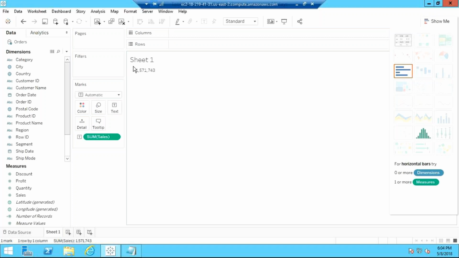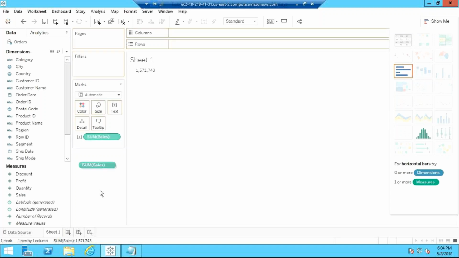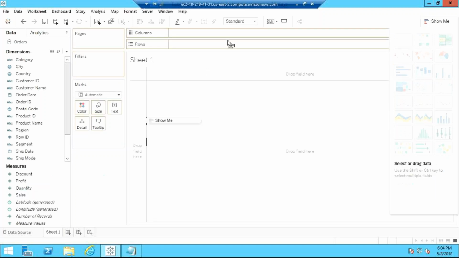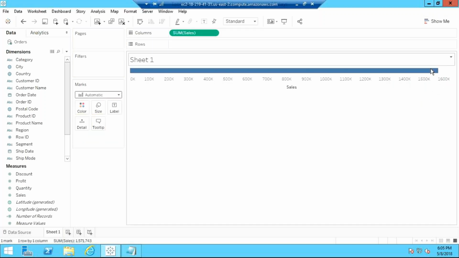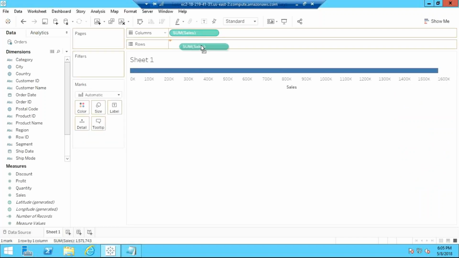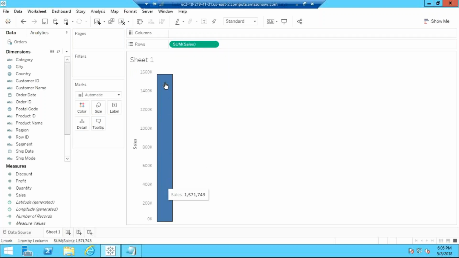So here, total sales is $1.5 million. Getting it? Total sales is $1.5 million. That is just a single number. I'll remove it. Sales, drop it on top like this. You see, you get a horizontal bar which is giving you the same number, total sales $1.5 million. Now I'll drag it to rows, and I'll get a vertical bar, which is again giving me the same thing, $1.5 million.